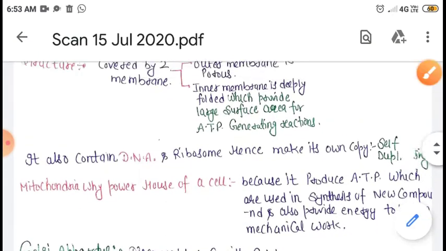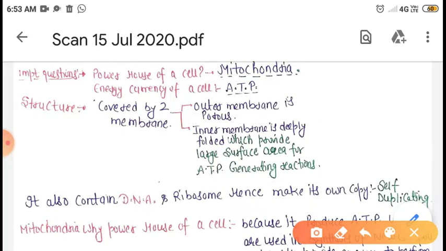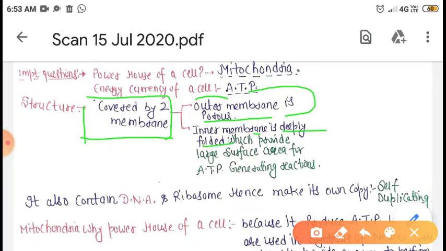So basically when we see the structure of mitochondria, it consists of two membranes, or its body is covered by two membranes. Out of these two membranes, one membrane is porous and it is outer. Porous means it contains small holes which allow exchange of material between the cytoplasm and our mitochondria, and the inner membrane is deeply folded. So when we see the inner membrane of mitochondria, it is generally deeply folded.